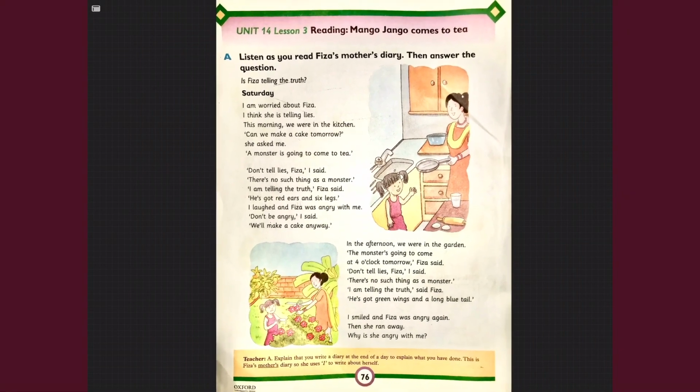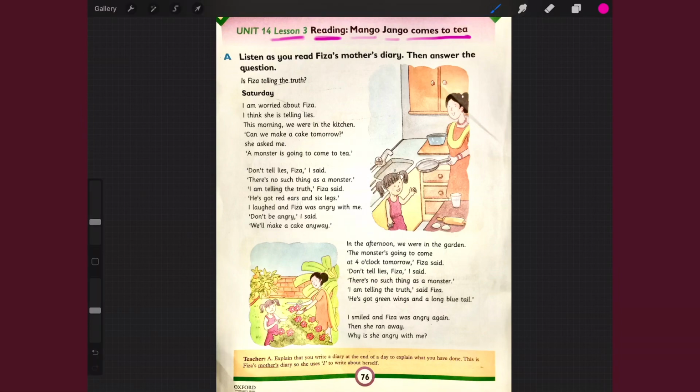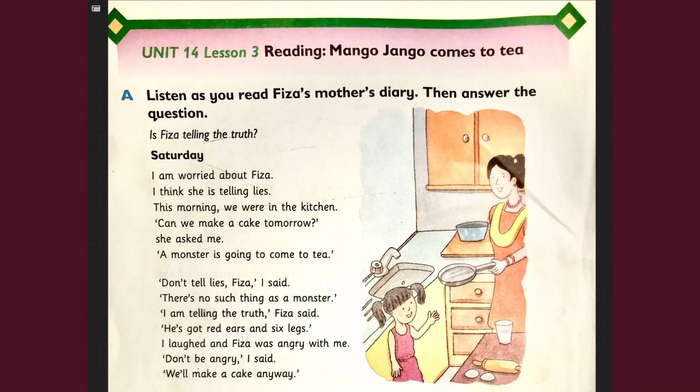Now, students, I hope you all have opened your English textbook, page number 76, to move on to our next lesson, number 3, which is about reading. And the story topic is Mango Django Comes to Tea. So, what's in this topic? Who wants to know? Now, A. Listen as you read Fizza's mother's diary. Then answer the question.